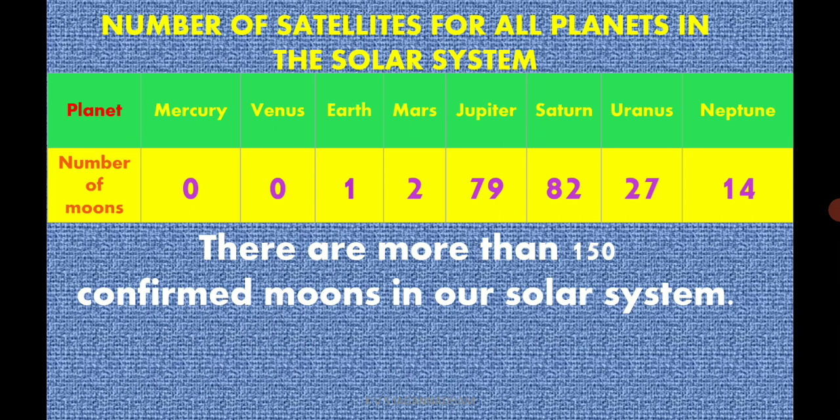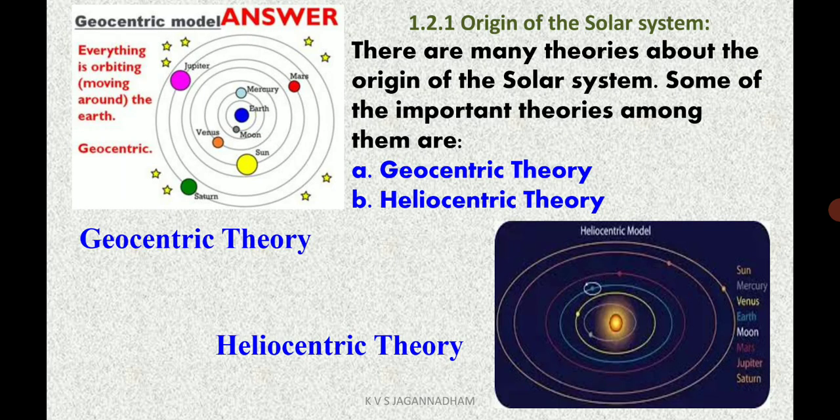Mars having 2, Jupiter 79, Saturn 82, Uranus 27 and Neptune 14. Which planet has the more number of satellites? Saturn. There are more than 150 confirmed moons, satellites also called as moons, in the solar system.